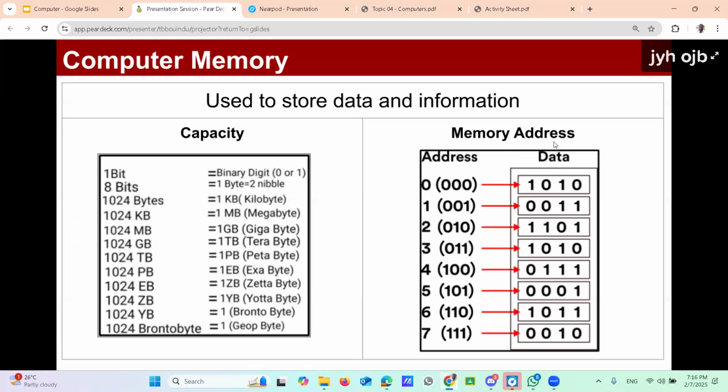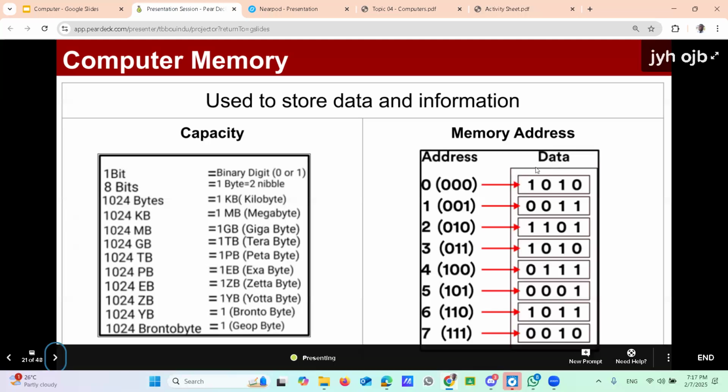Look at the diagram here. The memory is represented only in that area, the rectangle under data that I am pointing at with the mouse. Under that, the first location holds data: 1010 is the first data, in the first location.